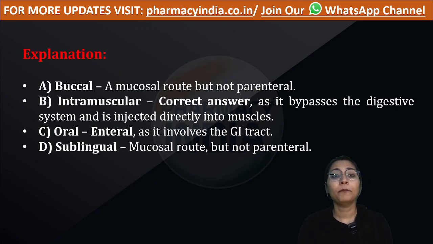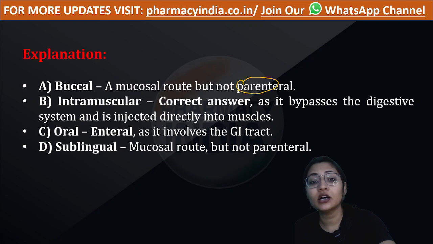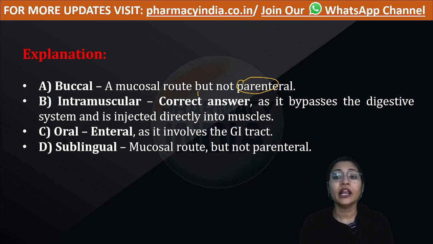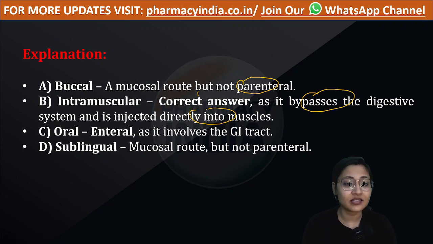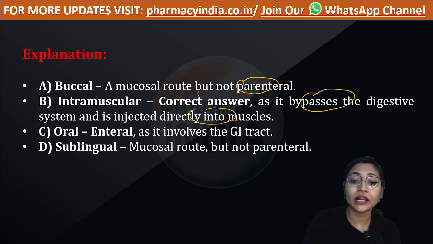Okay, buccal is a mucosal route, but it is not parenteral. Intramuscular bypasses the digestive system and is injected directly into the muscles. The oral route involves the GIT, and sublingual is a mucosal route, but it is not a parenteral route.